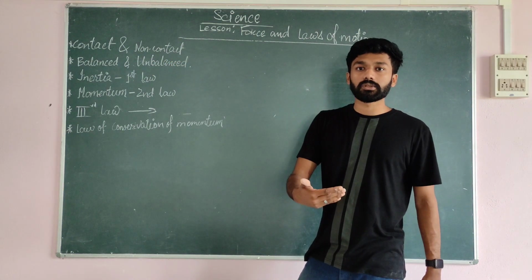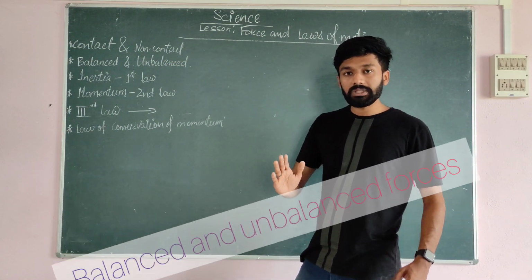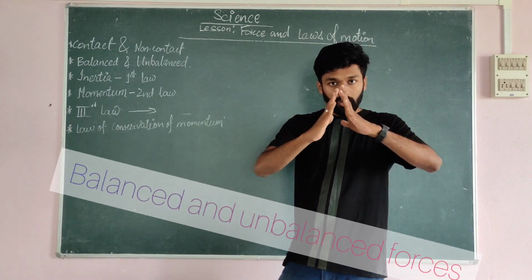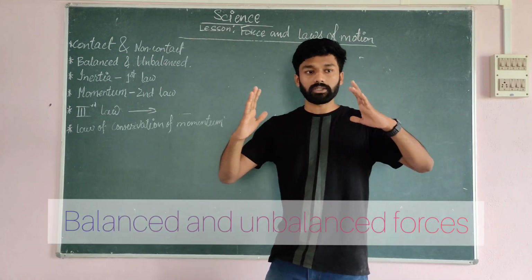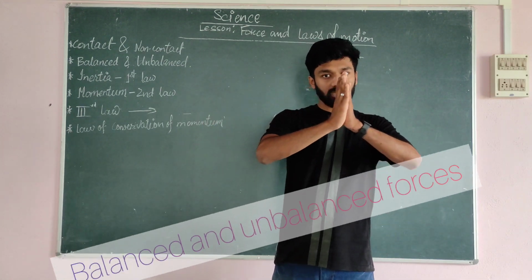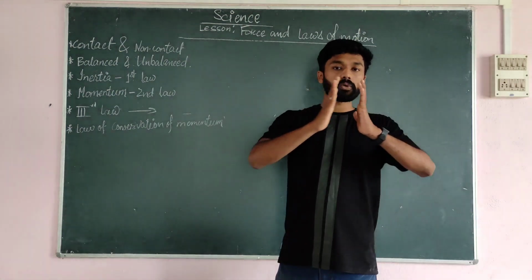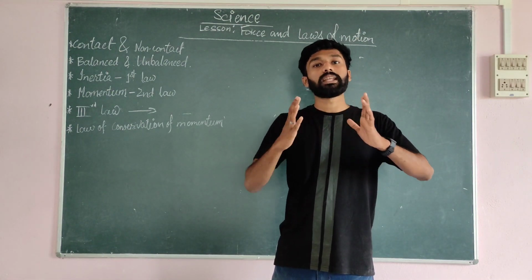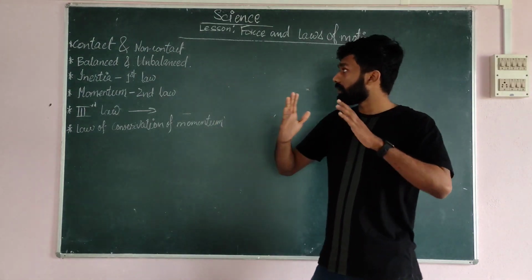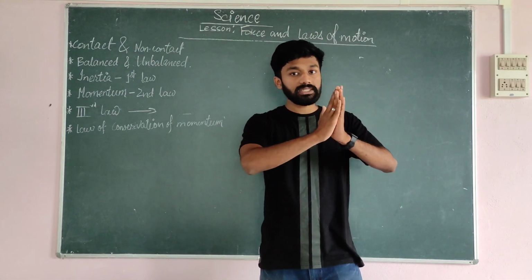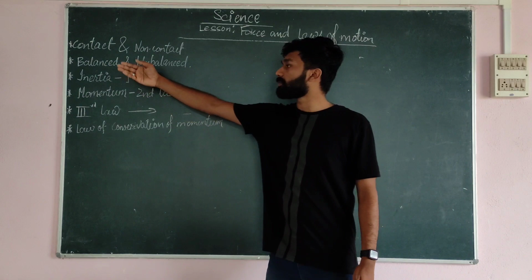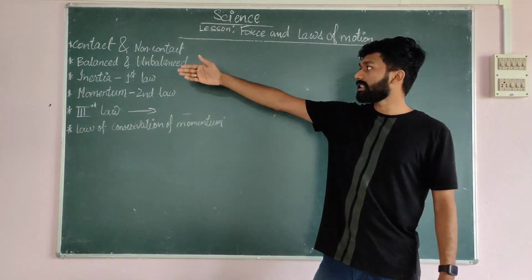So what is balanced force? Balanced force means two bodies applying force in opposite directions. So this one is applying here and this one is applying here. Now both the forces are the same. At that time what is happening? No movement is taking place. So it is balanced. Both sides the force is the same. So we call it balanced force. Understood? That is balanced force.